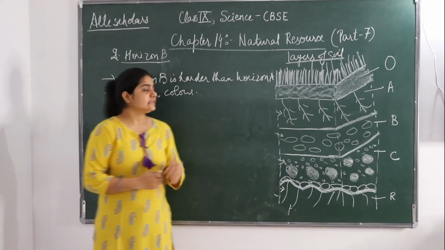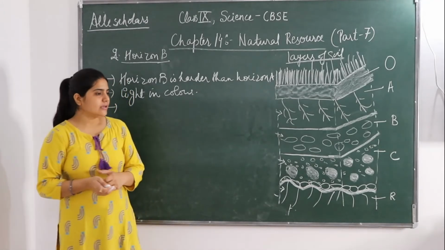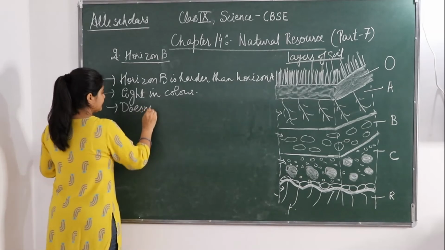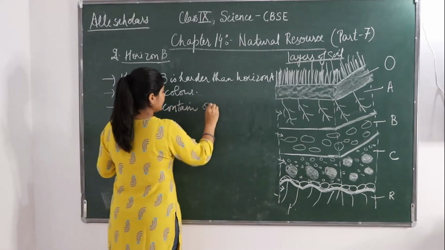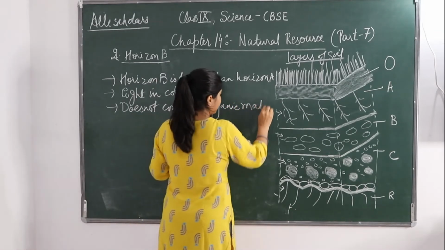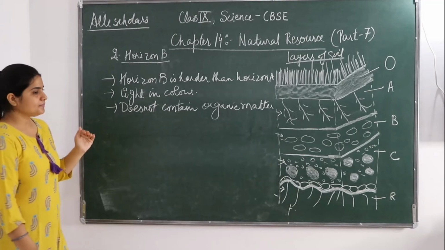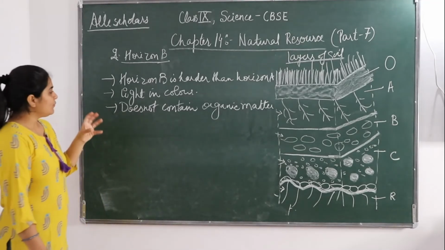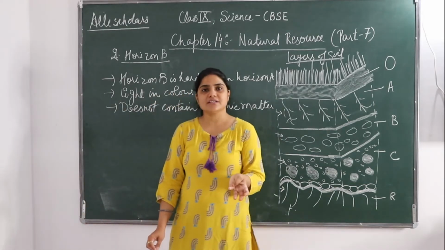Okay, and this layer does not contain any organic matter. कोई ऑर्गेनिक मैटर नहीं प्रेजेंट होते हैं, सारे इनऑर्गेनिक मैटर हैं यहाँ पे. No organic matter is present here. So what does it contain then? It consists of minerals.